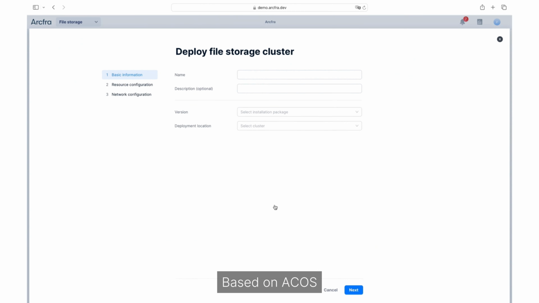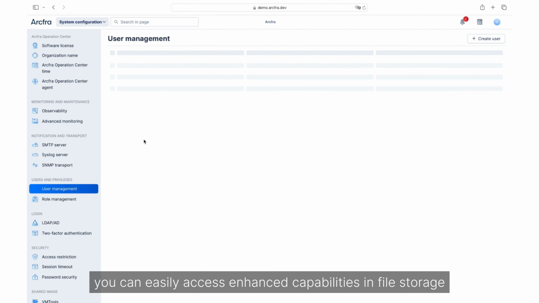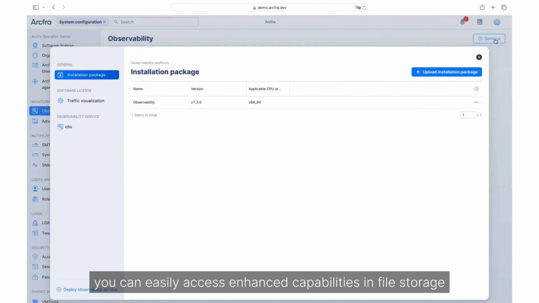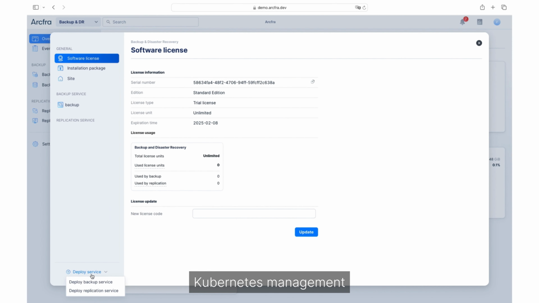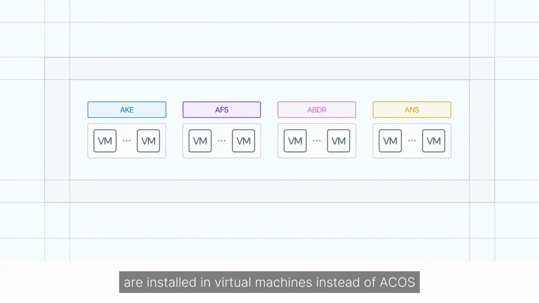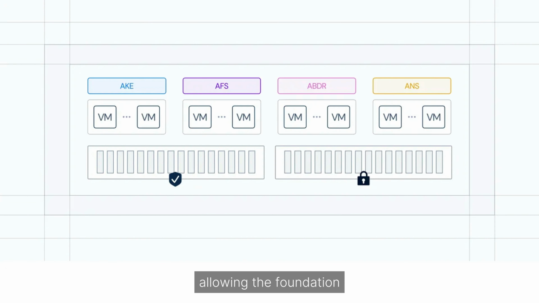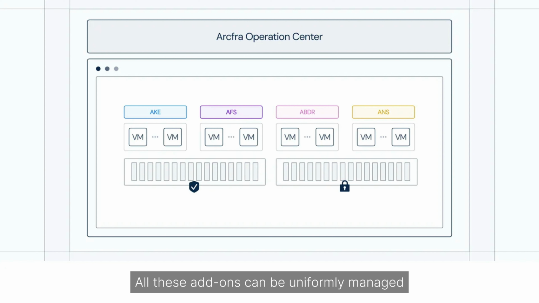Based on ACOS, by simply installing our cloud service add-ons, you can easily access enhanced capabilities in file storage, network security, Kubernetes management, and data protection. The control planes of these add-ons are installed in virtual machines instead of ACOS, allowing the foundation to maintain high reliability and security, and enabling all the service add-ons to evolve flexibly. All these add-ons can be uniformly managed at Arcfra Operations Center.